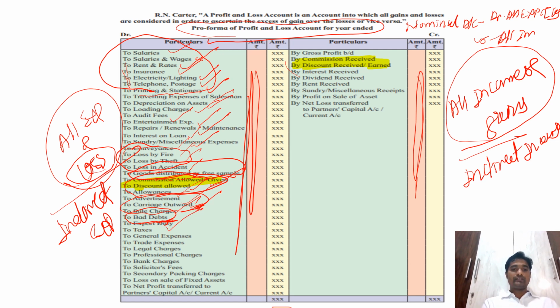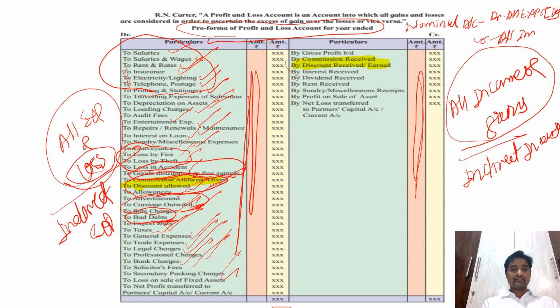Then export duties. The import duty is taken at the time of preparing the trading account because it is related with the purchases, and in the same way the export duty is related with the sales. Export means sales. So the things which are related with the sales and the office are taken here. Then taxes, general expenses, trade expenses, legal charges, professional charges, bank charges, solicitors fee, secondary packing charges. Primary packing is taken there and secondary packing is taken here.